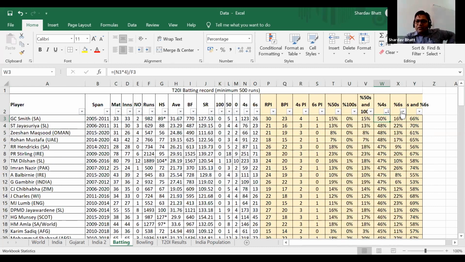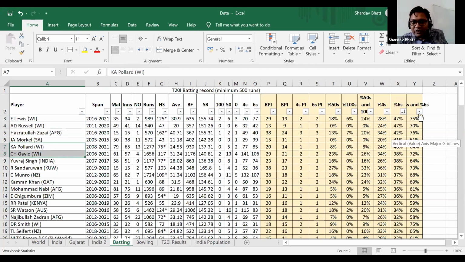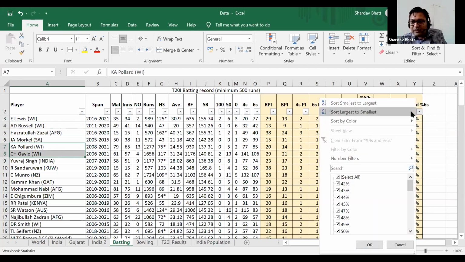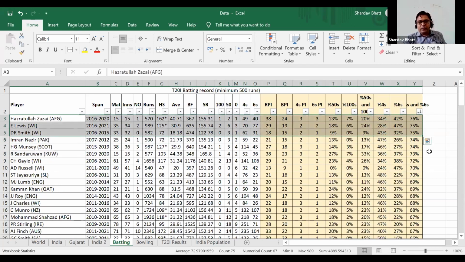If you consider percentage of sixes, here you have the West Indian cricketers. You see Evin Lewis, Andre Russell, Kieron Pollard and Chris Gayle, all the West Indians are there. They really like to hit sixes, and we really enjoy their batting. And number of fours and sixes: these are the cricketers scoring more runs by boundaries.